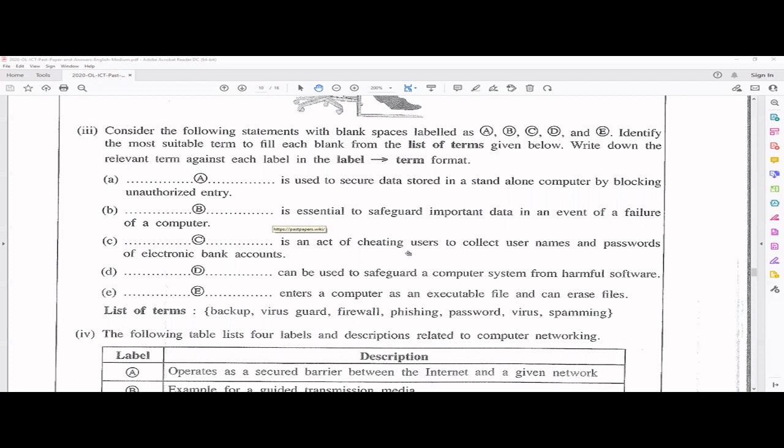Not only this, they can even steal credit card information and other sensitive information, especially using email. Right? So that is phishing. So this should be phishing.